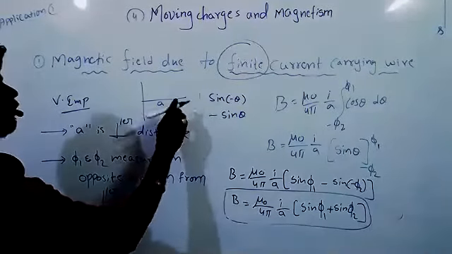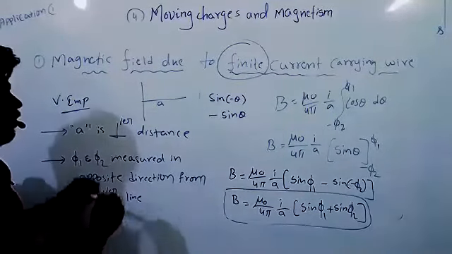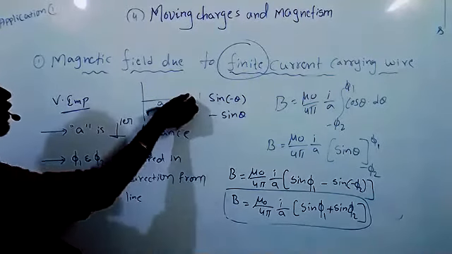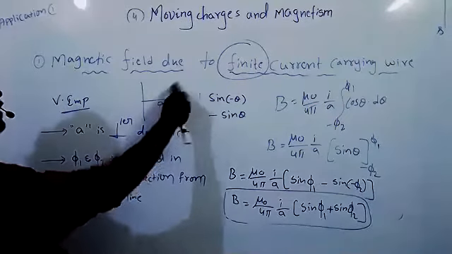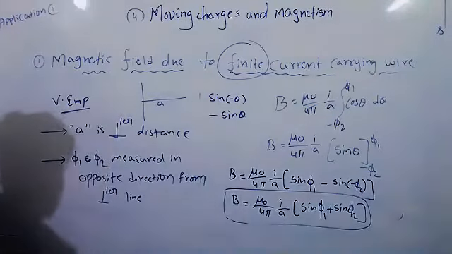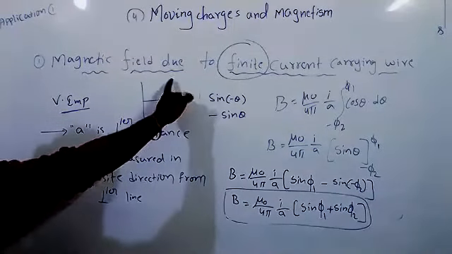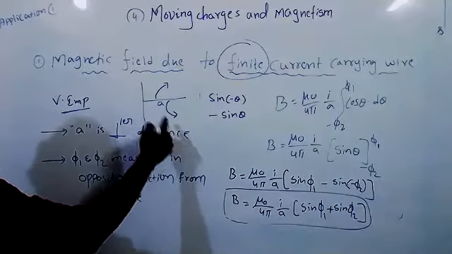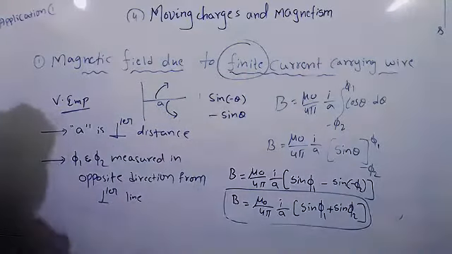So pi 1, we have to go from here to here. Pi 2, we have to come from here to here. So one is in this direction, one is in this direction. That's what it is telling. From the perpendicular line, pi 1 goes in the upward direction and pi 2 comes in the downward direction. So both will be in opposite directions. That is the meaning.